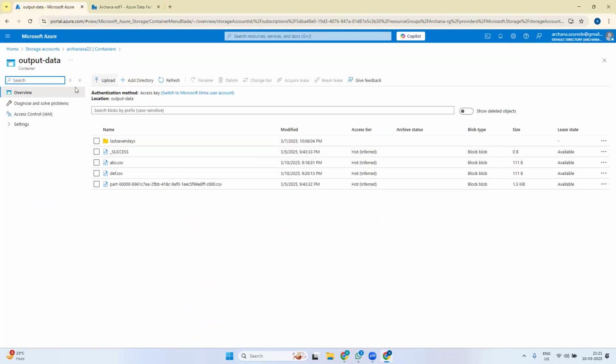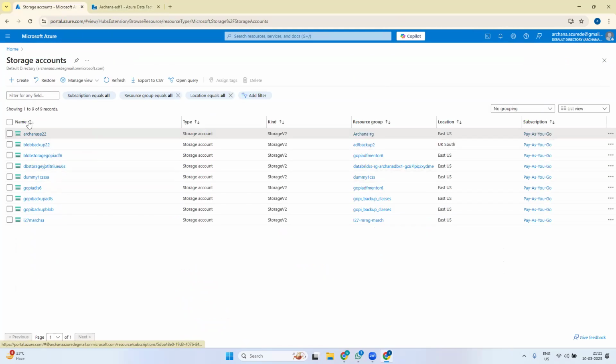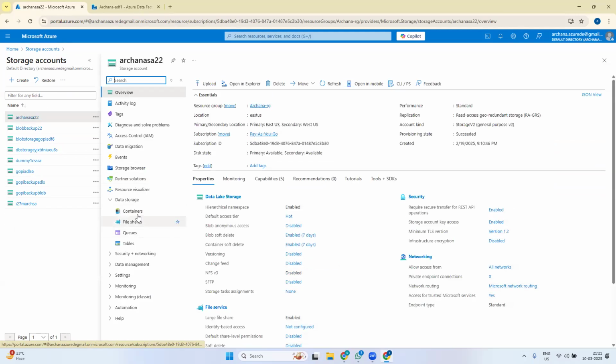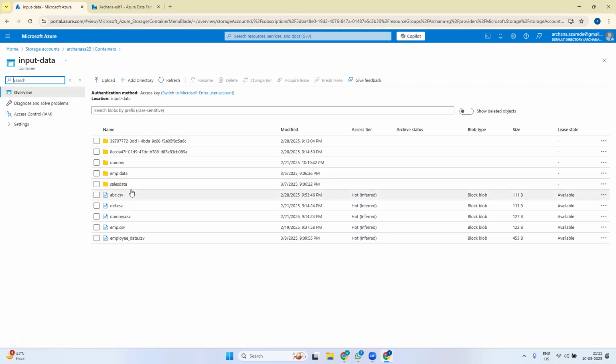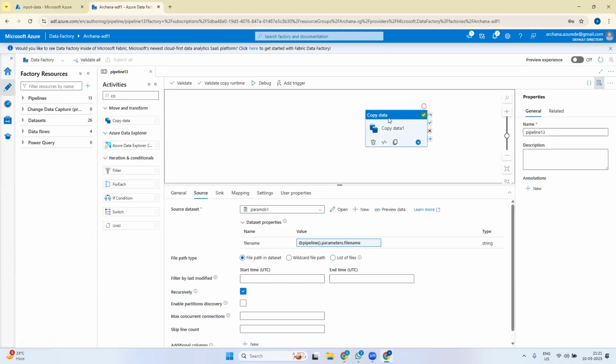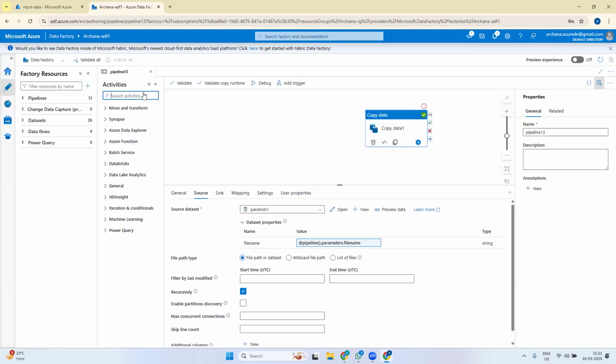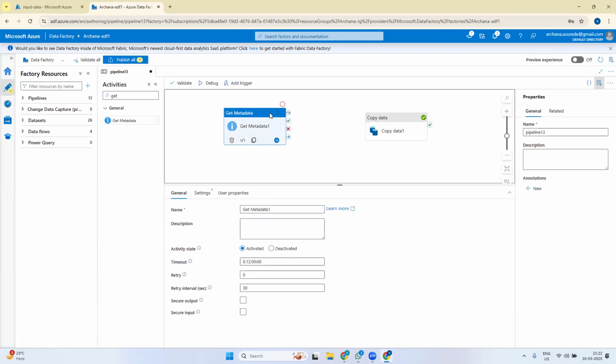Since you have asked, we'll do the same thing. So my files are in which folder? The input data folder. We have multiple CSV files, right? Including dummy and employee.csv, we have 5 CSV files in our input folder. I'll tell you how we use them. We have an activity called Get Metadata in Data Factory. What does this Get Metadata activity do? Till now we have only built copy data activities, which just copy a file from source to destination.